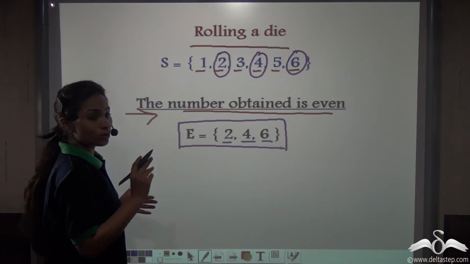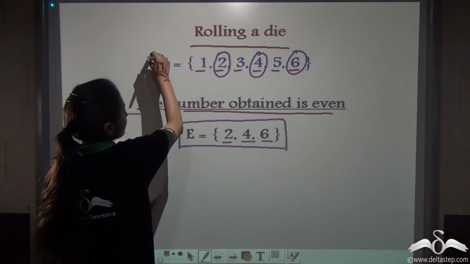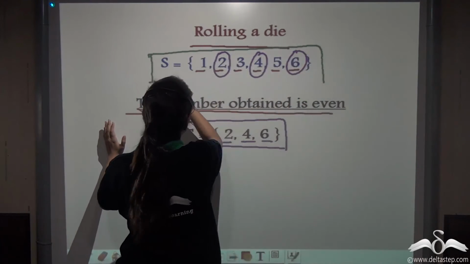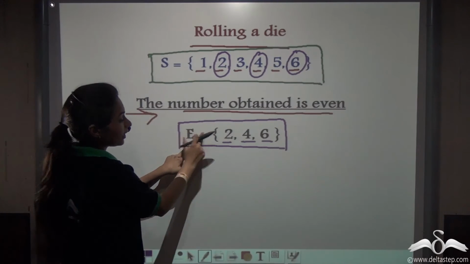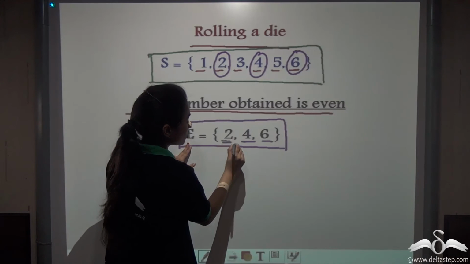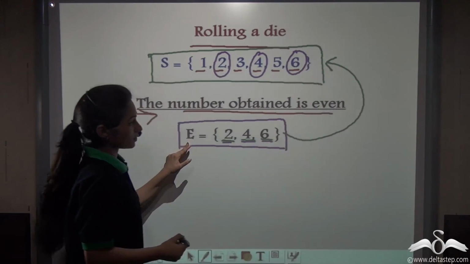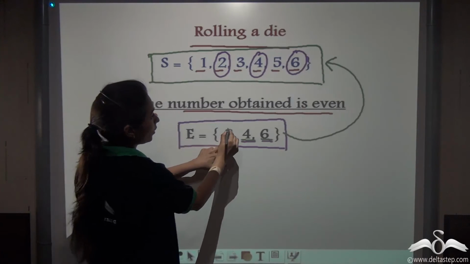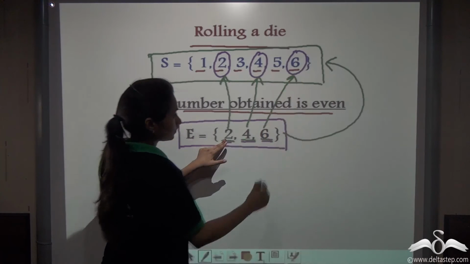Now if you see, this is a set. The sample space is a set, and each number of the set E here, that is an event, belongs to this set of sample space. Can you see? 2 belongs to this, 4 belongs to this, and 6 belongs to this.